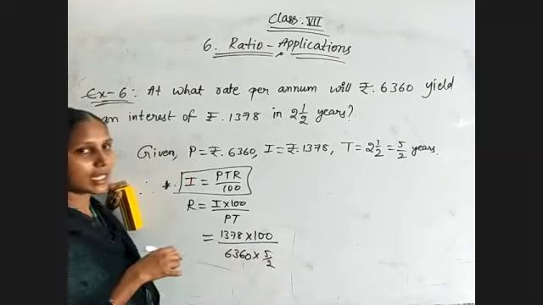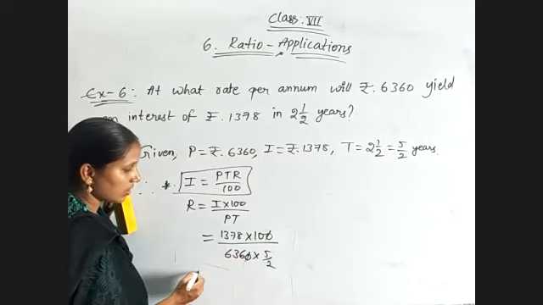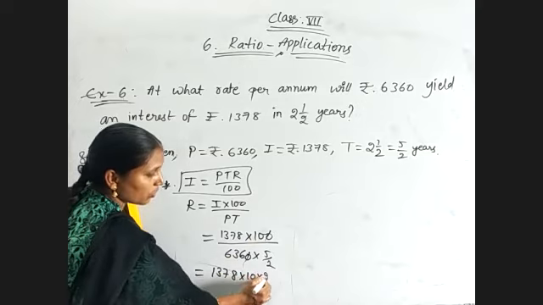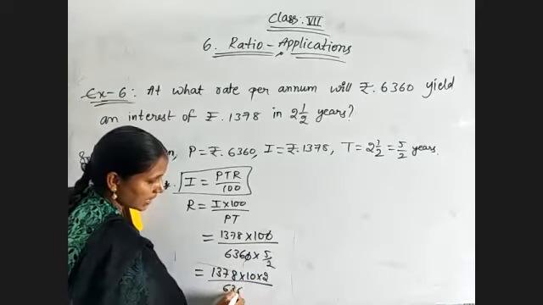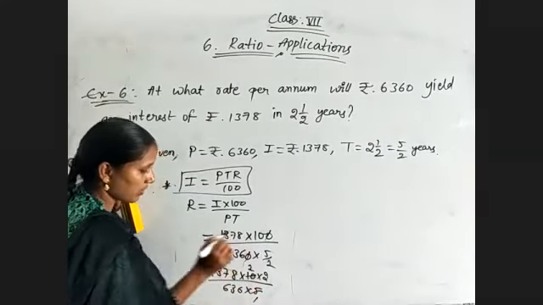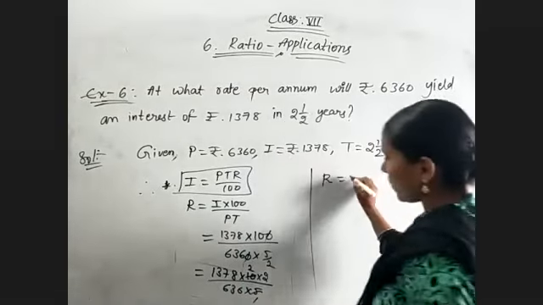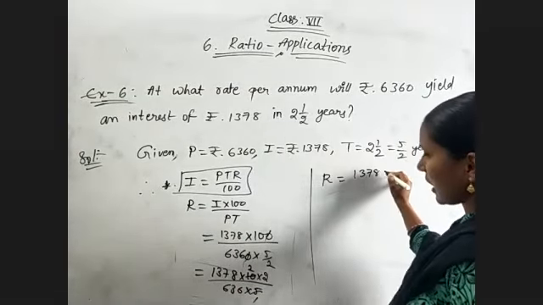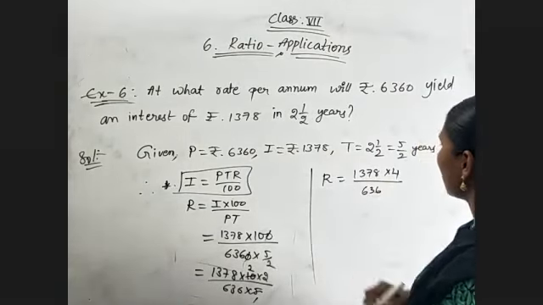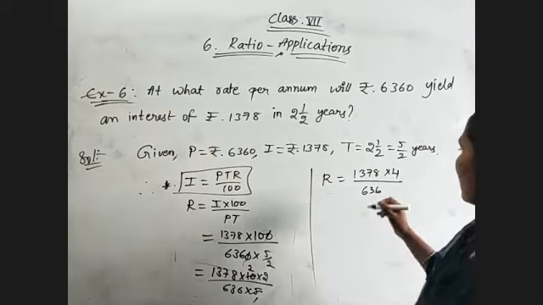So this 2 also will come in the numerator only. So 0 0 will get cancelled. 1,378 into 10 into 2 divided by 636 into 5. Now 5 ones are 5, 5 twos are 10. So what is there? R will be equal to 1,378 into 2 twos are 4 divided by 636. Now still cancellation is possible, so go through with the cancellation.